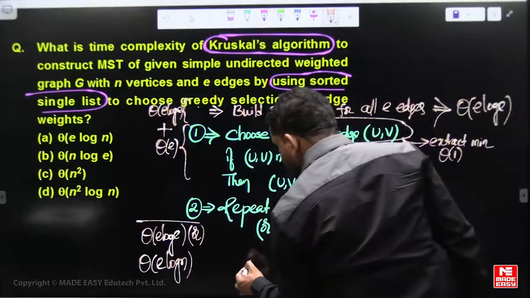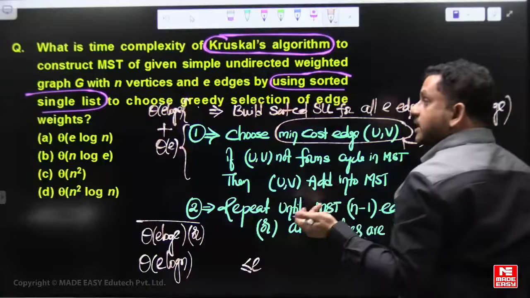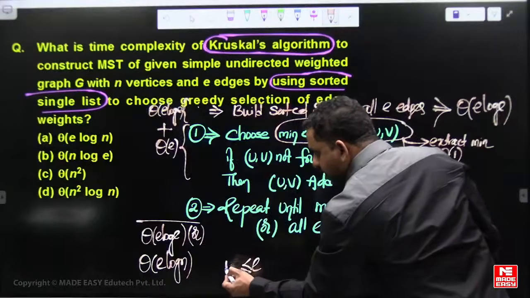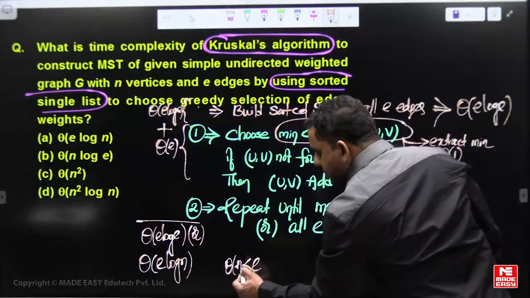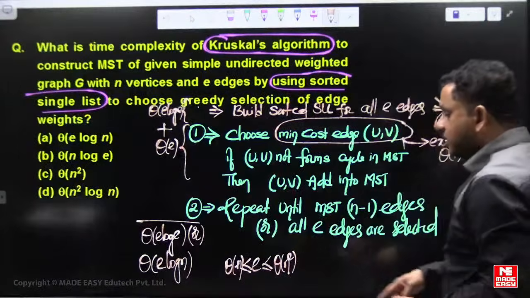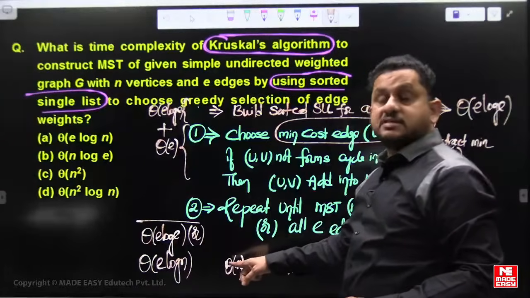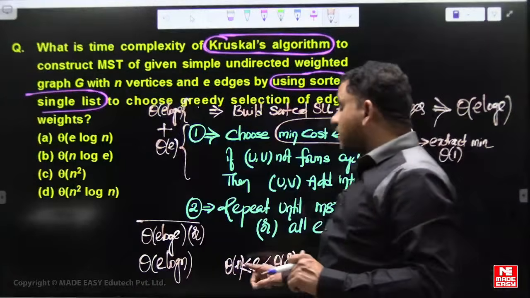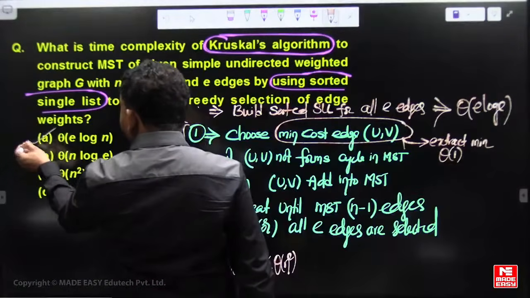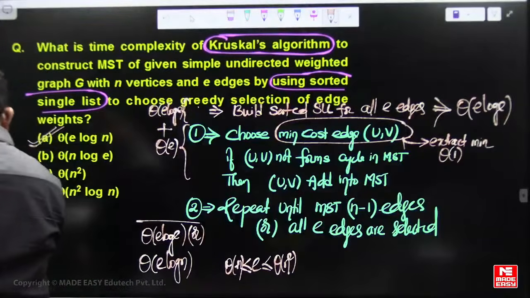Spanning tree means the graph should be connected, otherwise there is no spanning tree. A connected graph has at least order of N edges, and the maximum is order of N square. So E and N are not asymptotically equal, E can be order of N square, but log N and log E are asymptotically equal. So the answer to this question is E log N, option A.